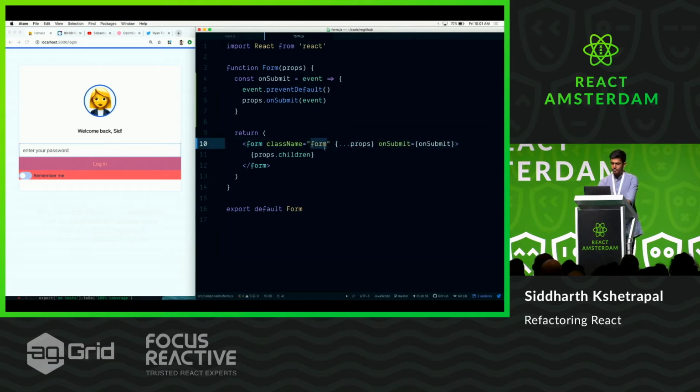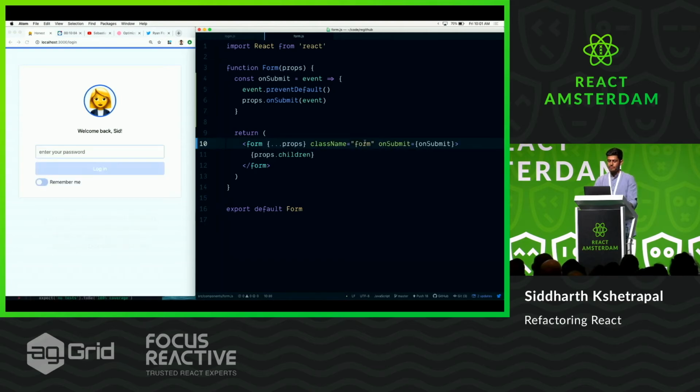This is still kind of stupid, so let's change this. Now this is more like a design decision. Do we want the user of this form component to be able to customize it? If not, then let's just put props first and then our class name after. This is like a screw you. The designer said this is how it looks. You're not allowed to add any class names to it. Usually that's not the case. Usually you want to accept class name and merge the two.